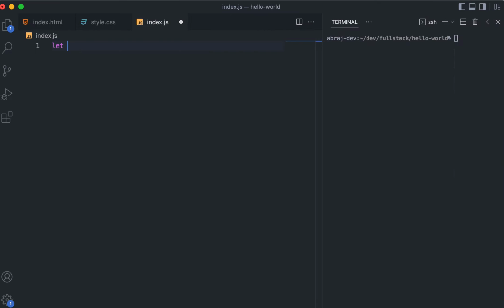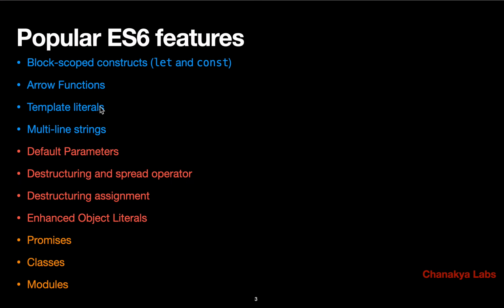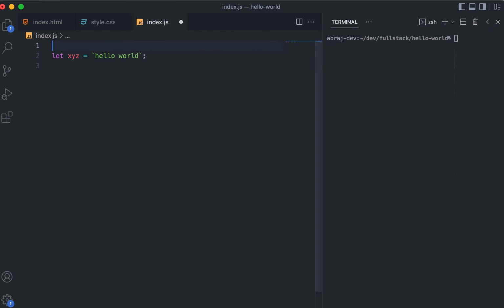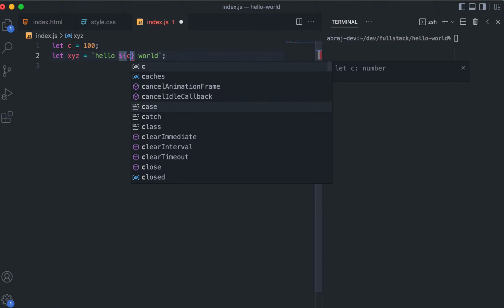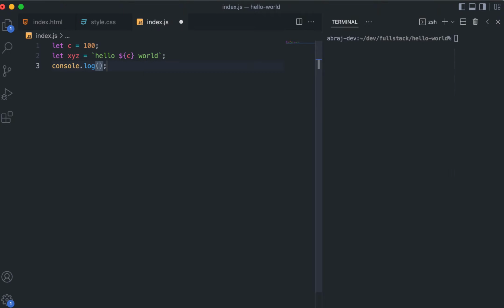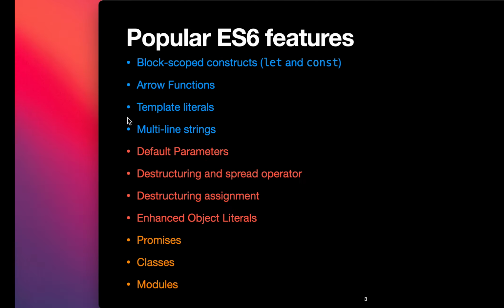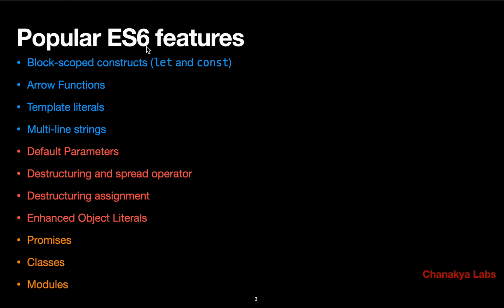So let some xyz be equal to, in template literals, which means in backticks, we say hello world or something, right? So in backticks, this thing is called a template literal. And we saw that if we have some variable, let's say c is equal to 100, then we can embed those variables inside this thing, right? We saw these things. So if I print xyz now, I will get that variable embedded inside. So this sort of feature is called template literals, which was also introduced in ES6, which we already learned.